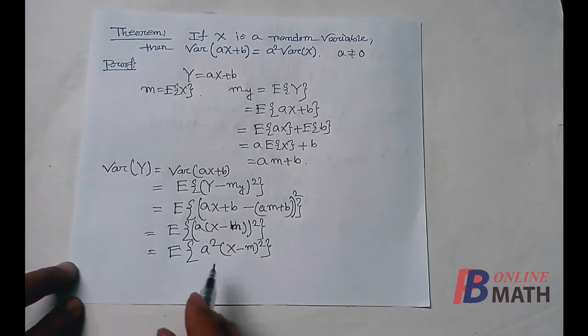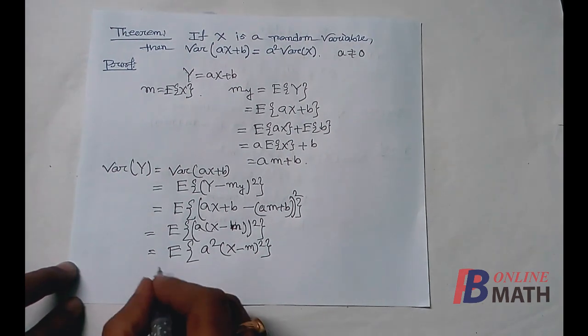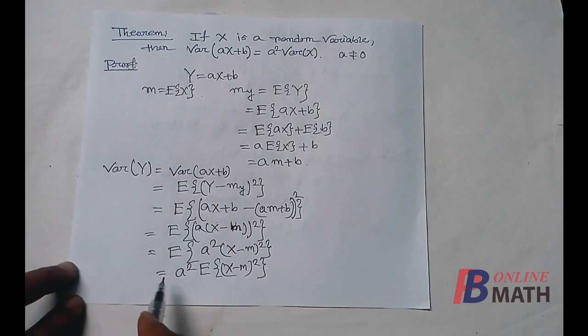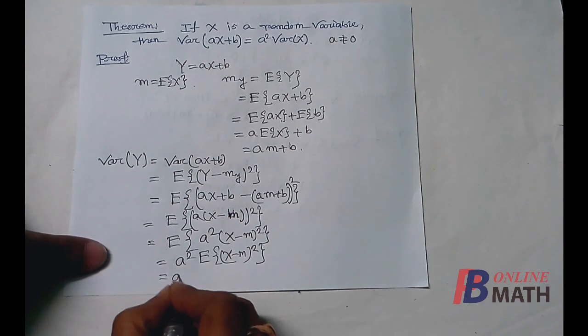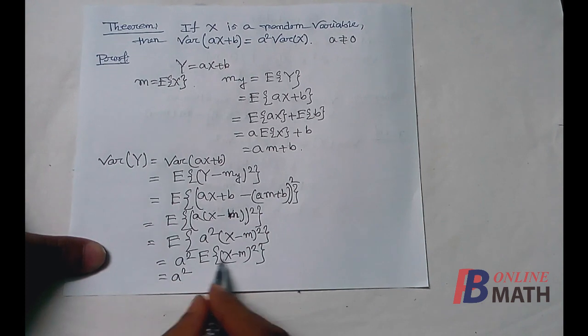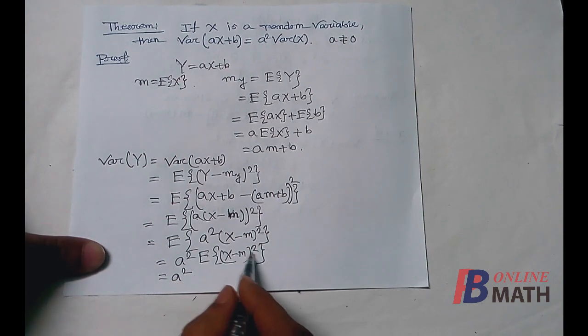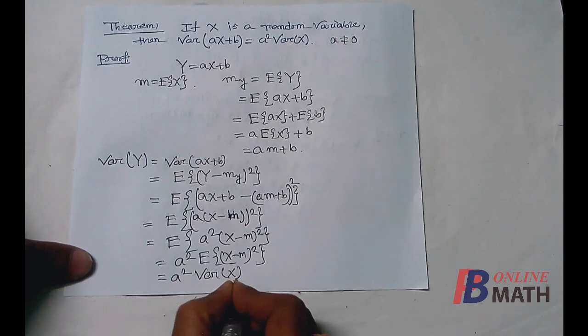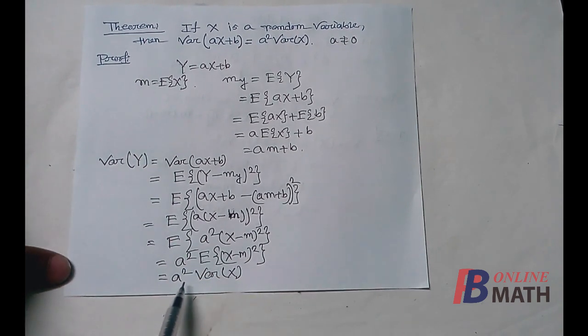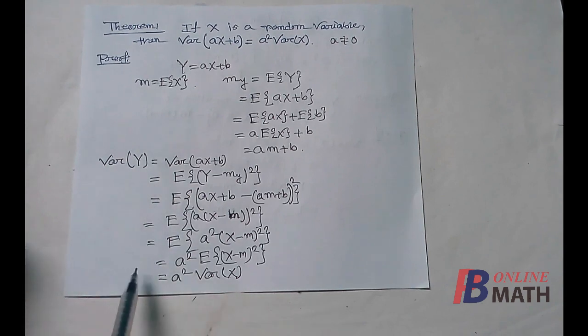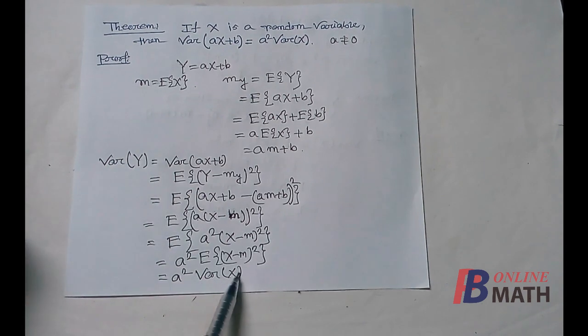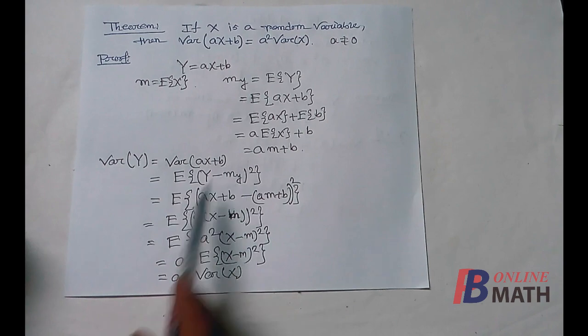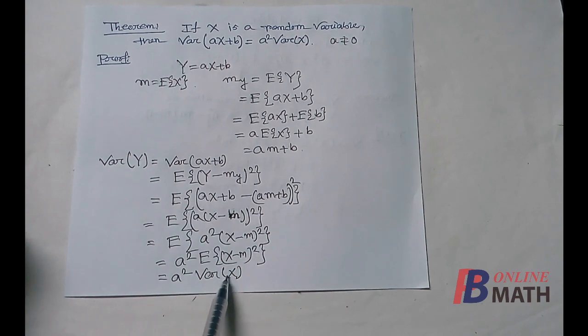Now since a square is a constant, we can take this a square outside the expectation. So this is a square into E of (x minus m) whole square. That is equal to a square into, now E of (x minus m) whole square is the variance of x. So this is variance of x. Therefore, this is the required proof that variance of y is equal to a square into variance of x. That means variance of ax plus b equals a square into variance of x.